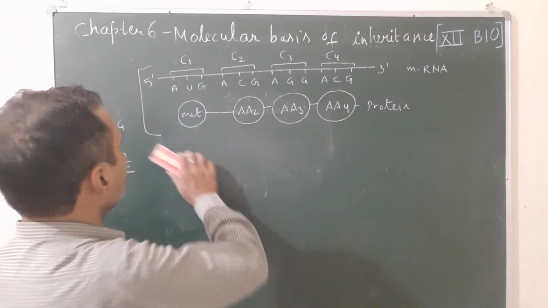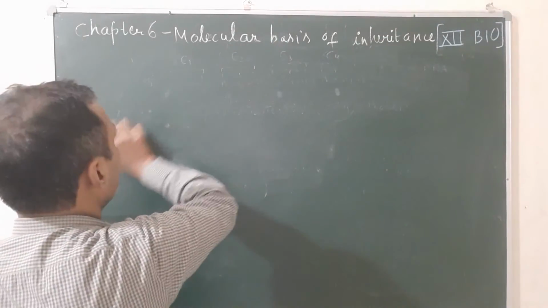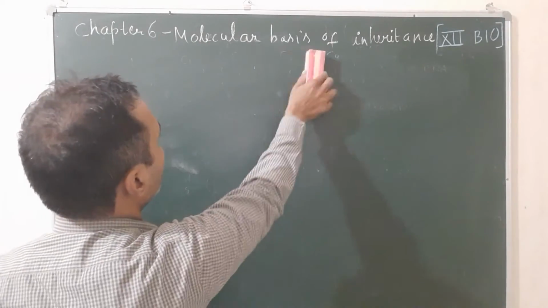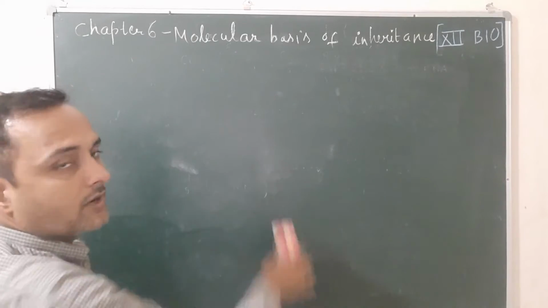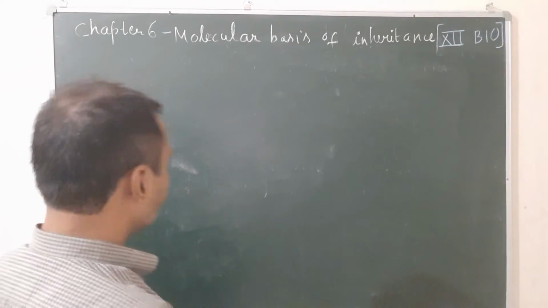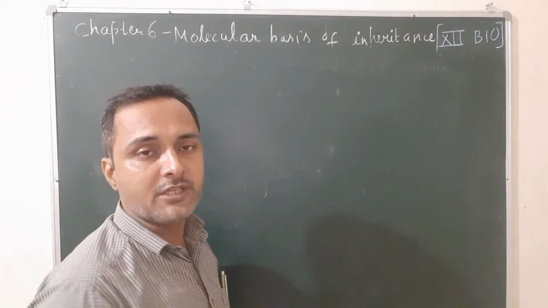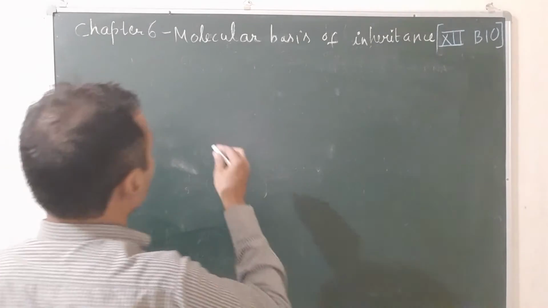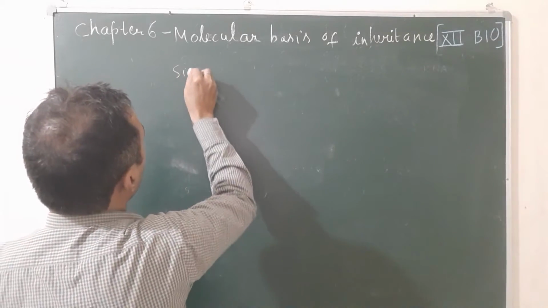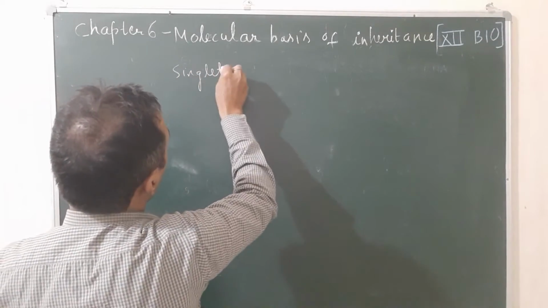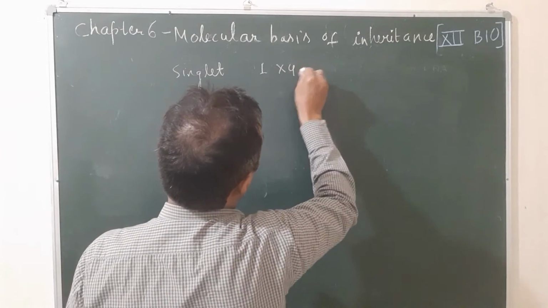Let us see. Earlier it was believed that only one base codes only one amino acid. During protein synthesis, a total of 20 amino acids are required. Earlier it was believed that only one base is equal to one amino acid, and that is known as the singlet code. So in singlet code, 1 into 4.